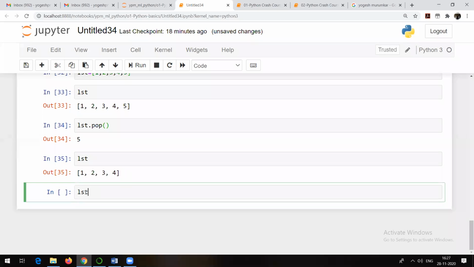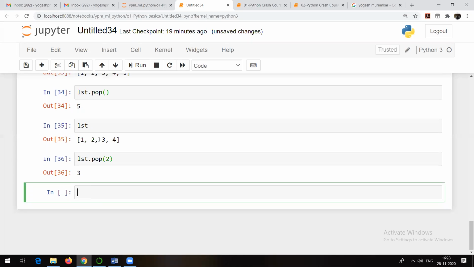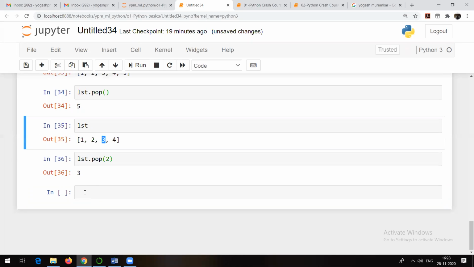But yes, there is one more thing. If I try to use something called popitem, I think it is not there. Only the pop method is available. Popitem is available in the case of a dictionary. By default, the pop method pops the last element from the list. Always remember. But if I try to pop this one, it is going to pop the element at index 2. So yes, that's also possible.